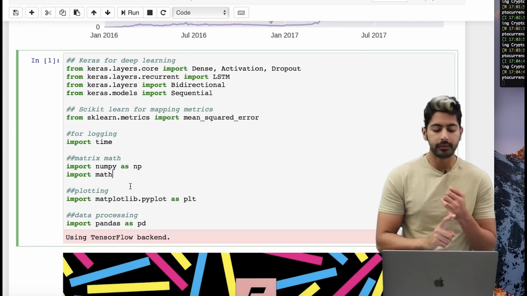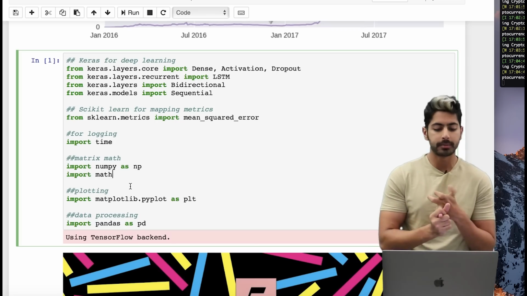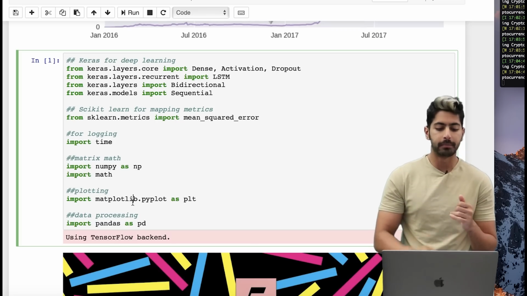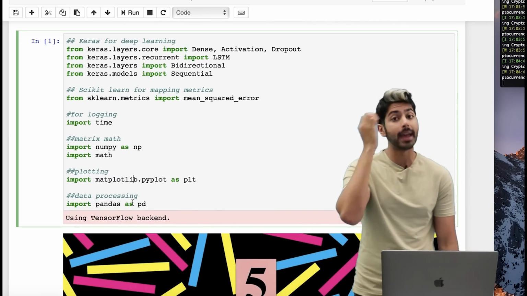Lastly, we've got logging for logging the training process, NumPy and math for standard matrix math operations, matplotlib for plotting, like our graph at the end, and lastly, data processing is going to be pandas.